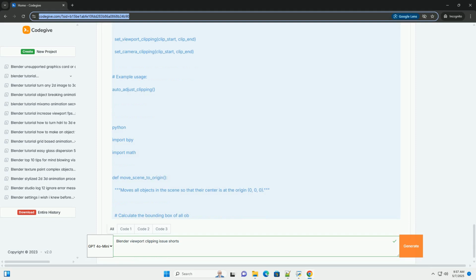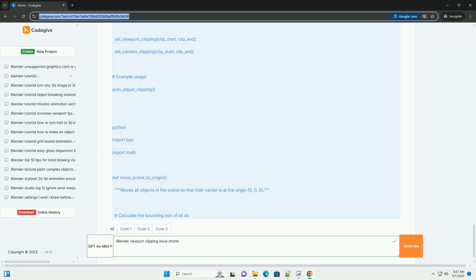Best practices for avoiding clipping issues. Plan your scene scale. Think about the scale of your scene before you start modeling. Choose appropriate units and stick to them. Keep objects relatively close to the origin. Avoid placing objects at extremely large coordinate values. If you have a very large scene, consider dividing it into smaller chunks that are closer to the origin.